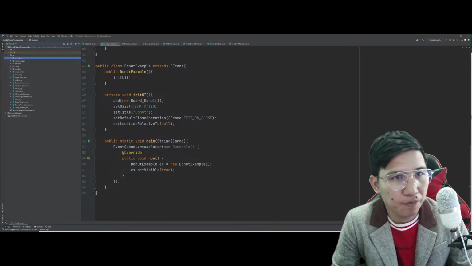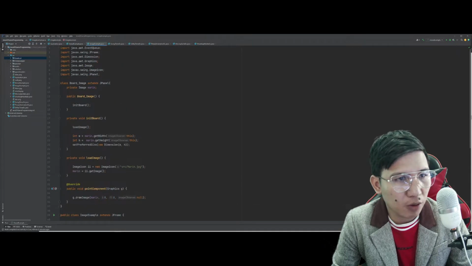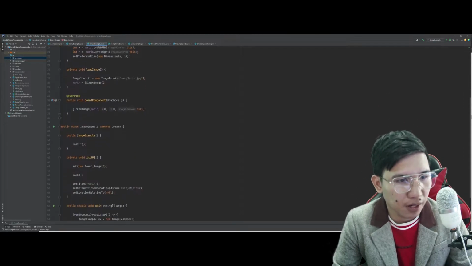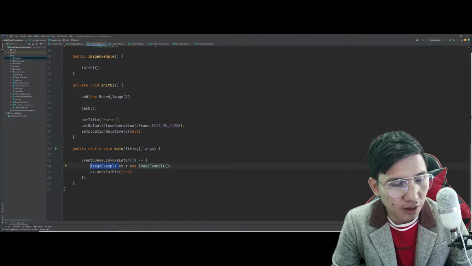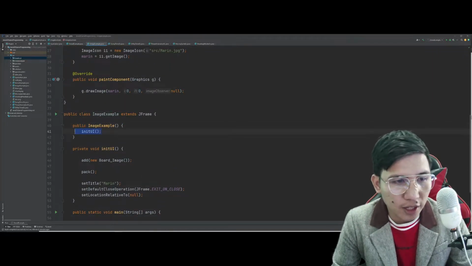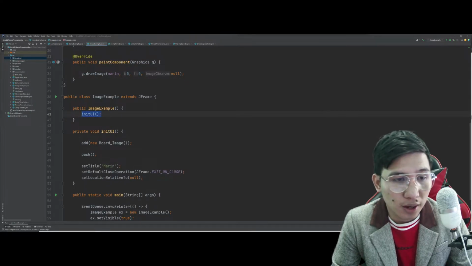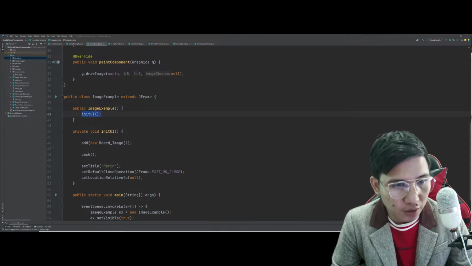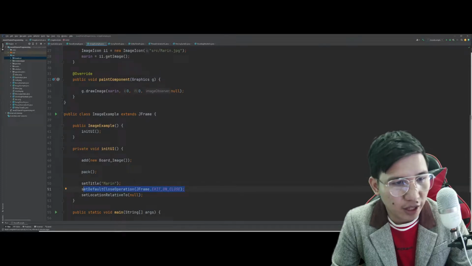Ayan. Okay. So, we should already know how to do this. Pero ipakita ko lang ulit sa inyo kung paano. Para at least magkaroon tayo ng idea. Now, of course, the main method simply instantiates the image example class, which is the name of our entire class. Image example here called the initUI method, in which the initUI method is where we try to set the properties of our JFrame. So in the initUI method, we instantiated a new JPanel, the board image, set the title, set the default close operation, and the relative close to.